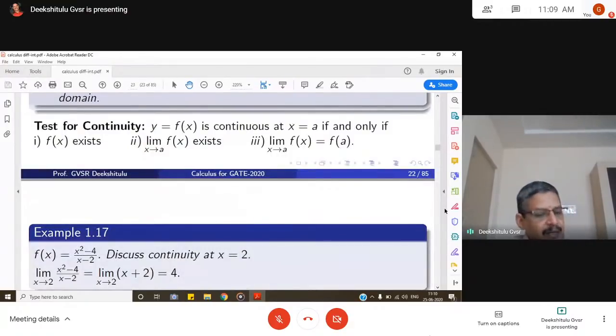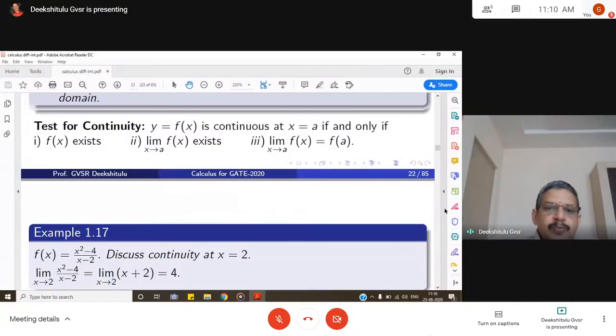Then how do you test the continuity of a function? y is equal to f of x is continuous at x is equal to a if and only if, first thing, f of a must exist. It should not have any discontinuities or maybe infinite values. Then limit x goes to a, f of x must exist. Then it must be equal to the value of the function at x is equal to a.